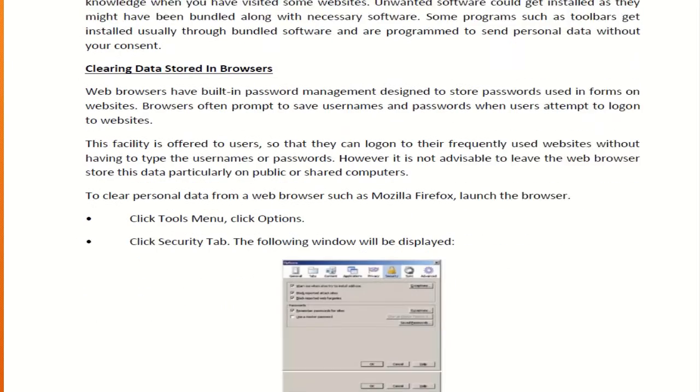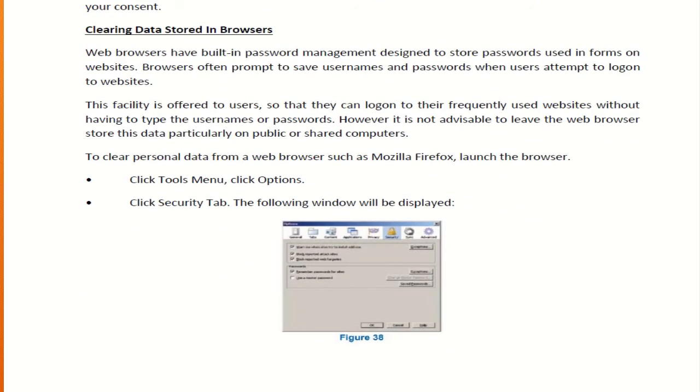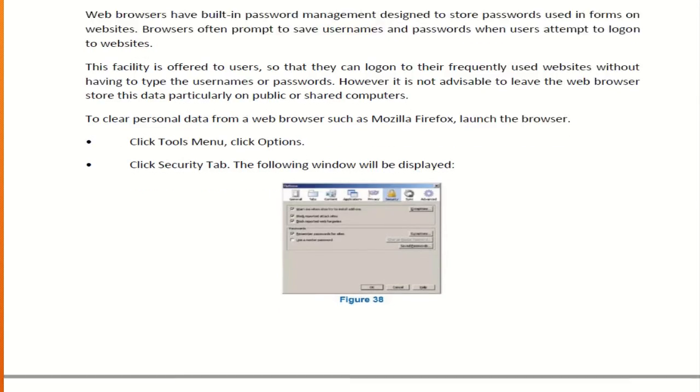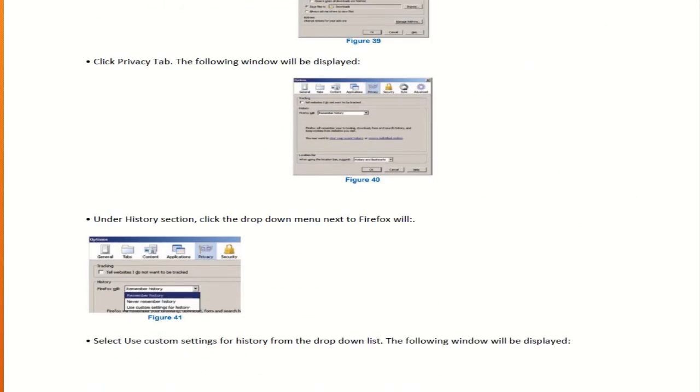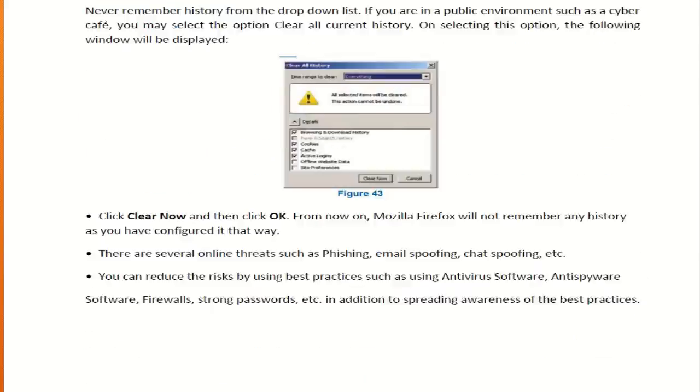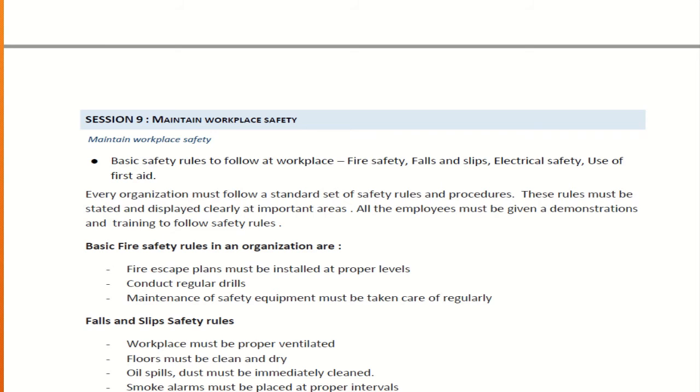Clearing data stored in the browser. You should clear your browser's data every time. You should not store your passwords there. It may be hacked by a third party. So these are all about web application security.